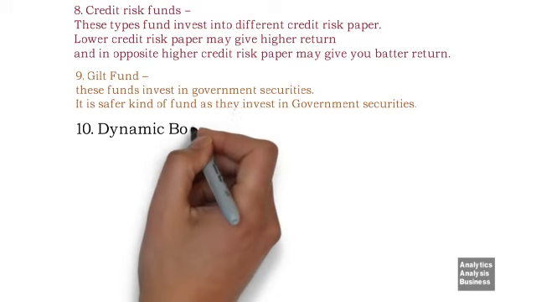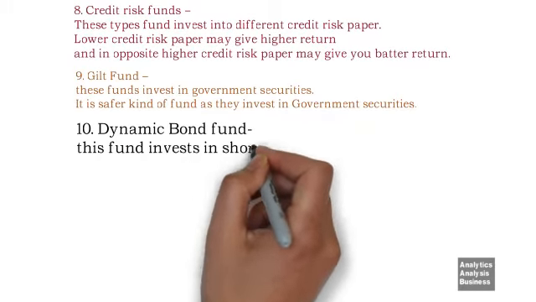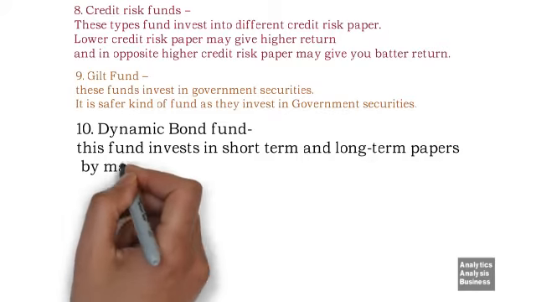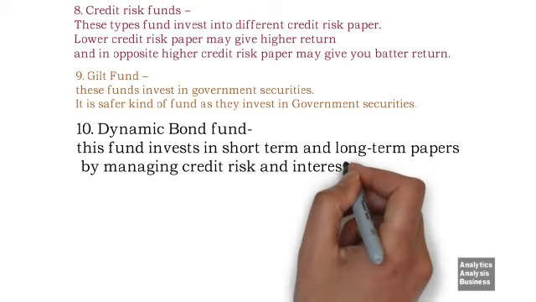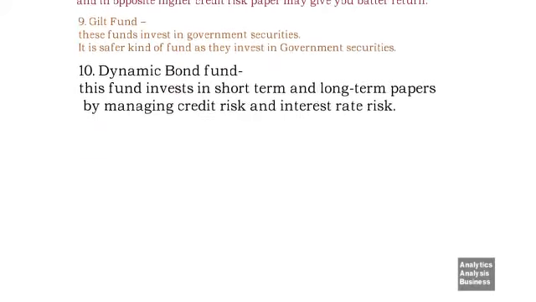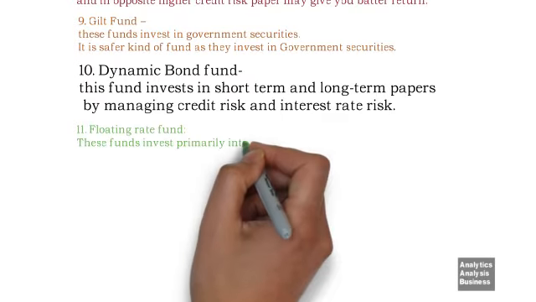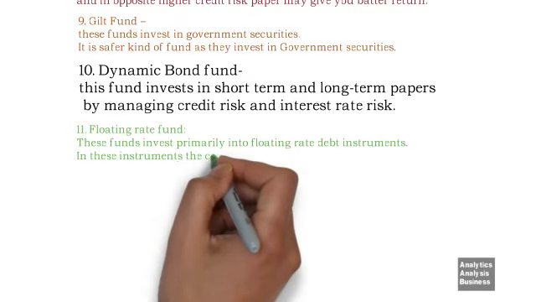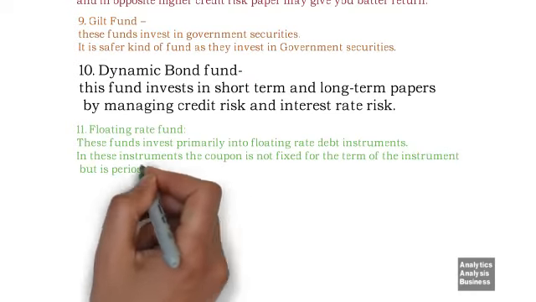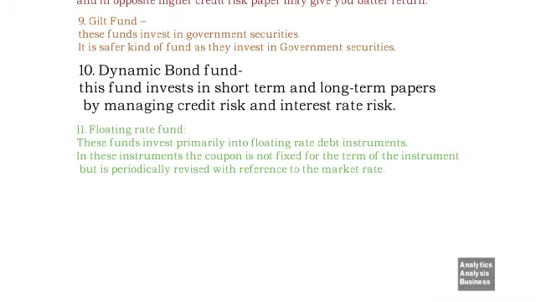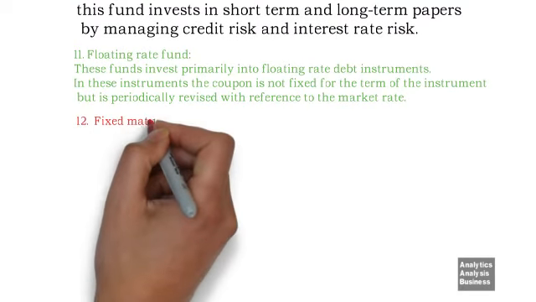10. Dynamic bond fund. This fund invests in the short-term and long-term papers by managing credit risk and interest rate risk. 11. Floating rate fund. These funds invest primarily into floating rate debt instruments. In these instruments, the coupon is not fixed for the term of the instrument but is periodically revised with reference to the market rate.